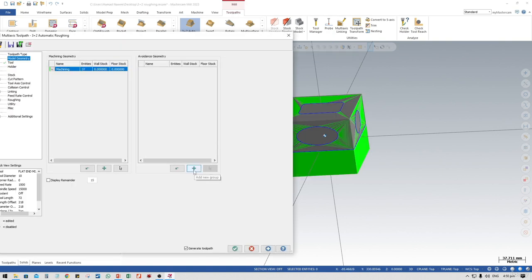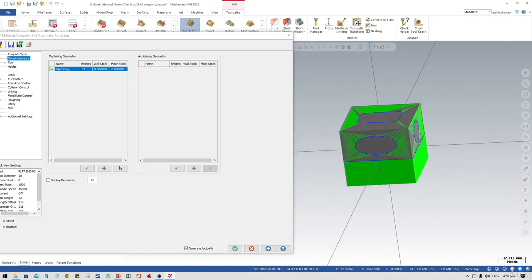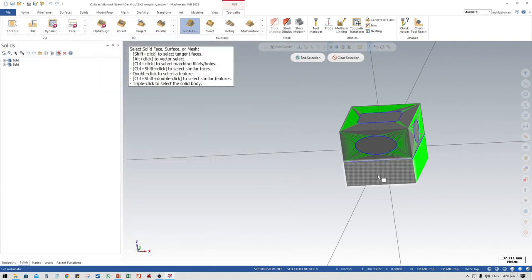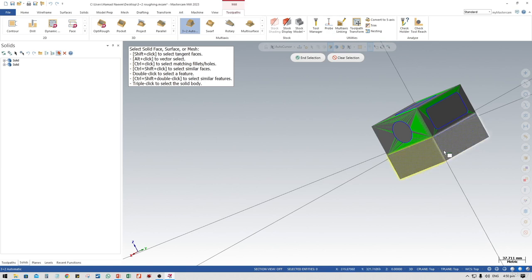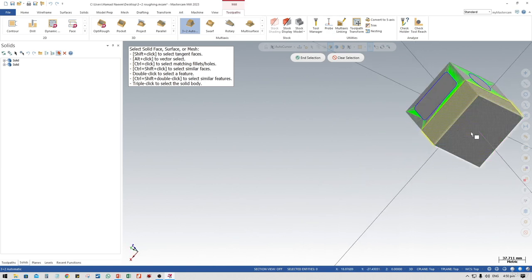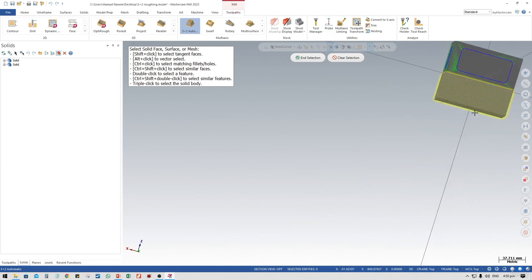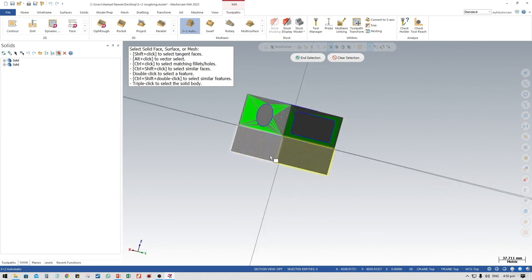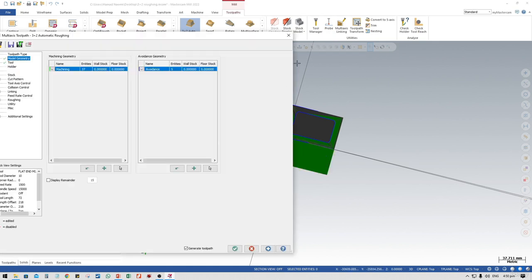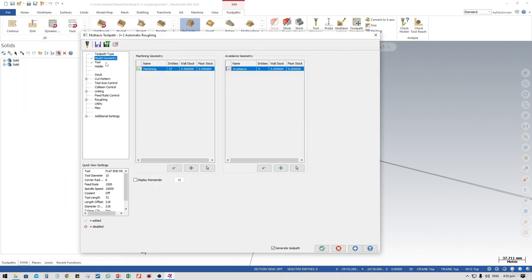Okay. So how about the avoidance geometry? I just don't want to remove that material. So what I'm going to do is set the avoidance geometry: clean the surfaces, this surface, this surface, this surface, all of these surfaces. Because this block is going to be held down in the jaws, and therefore this area does not need to be machined. Okay, change method. We have selected the geometry which is going to be machined.